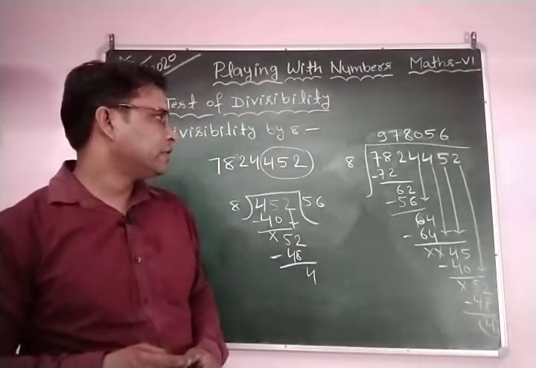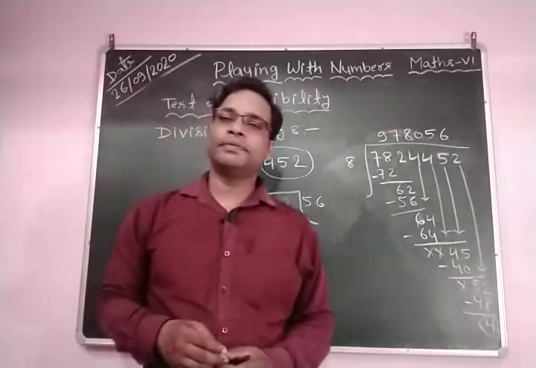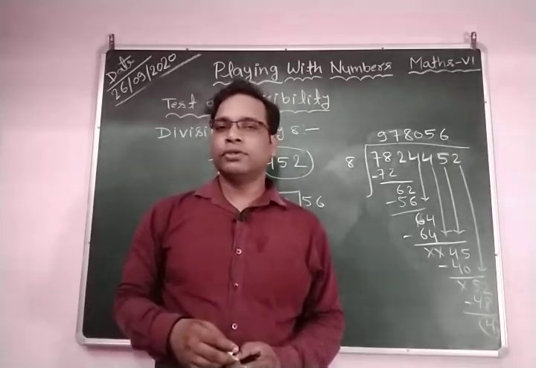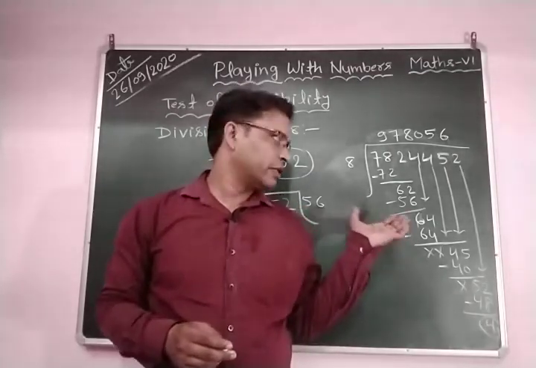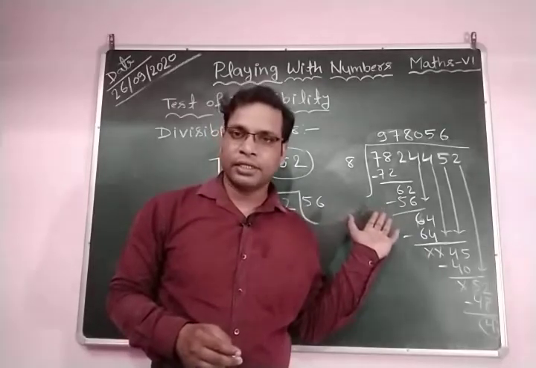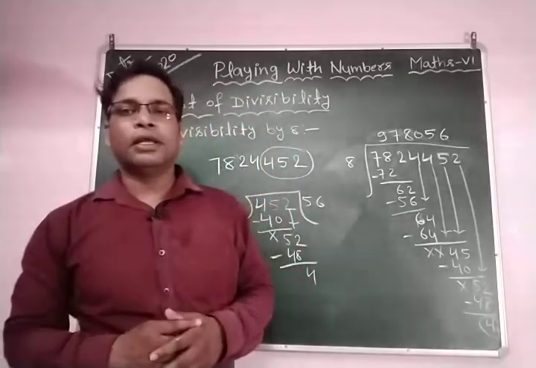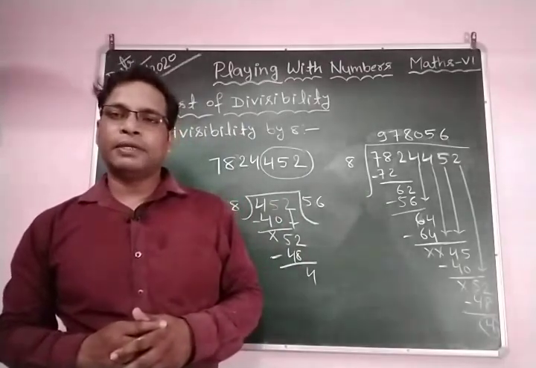According to the divisibility test of 8, a number is divisible by 8 if the last 3 digits of the number are divisible by 8. So this is true. We can verify it here with 2 examples. In the first example, the last 3 digits of the number are divisible by 8.